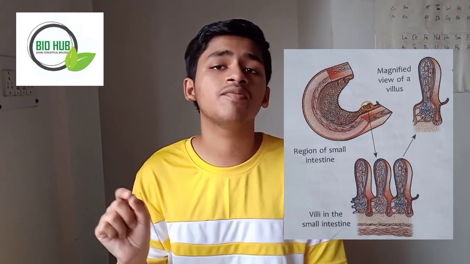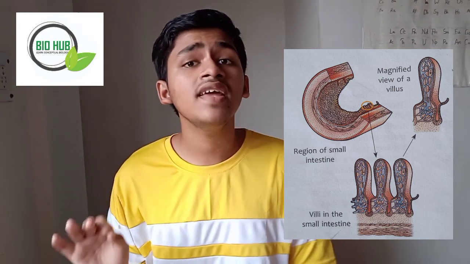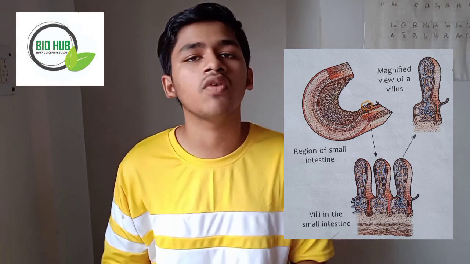Now the stomach opens into the small intestine. The small intestine is a very coiled structure and it is situated in the inner part of the abdomen, and it has three parts. The first part is the duodenum, that is the anterior part. Then there is the jejunum, that is the middle part, and then there is the ileum, that is the posterior part. Now the inner wall of the small intestine has many small finger-like projections that are known as villi. Villi help in the smooth passage of the food.